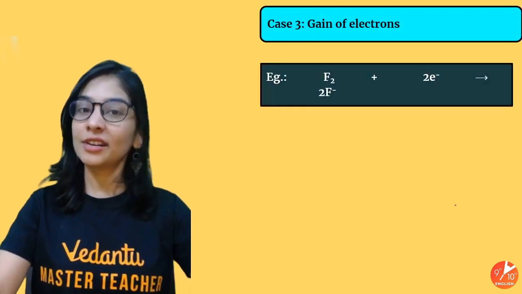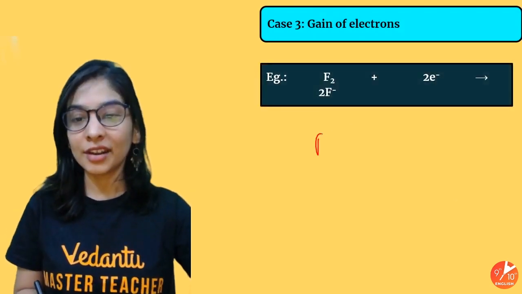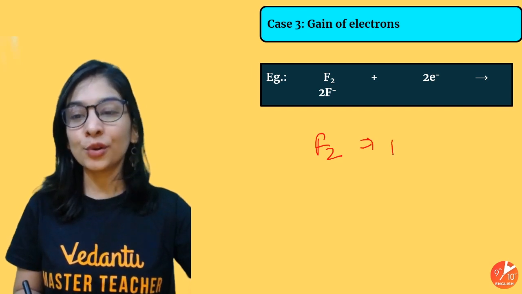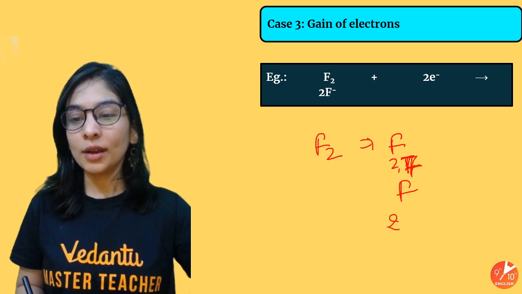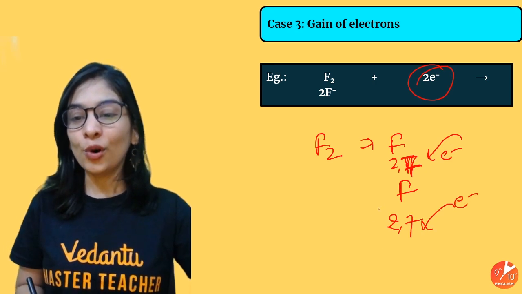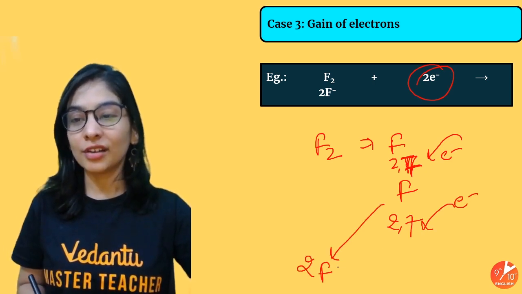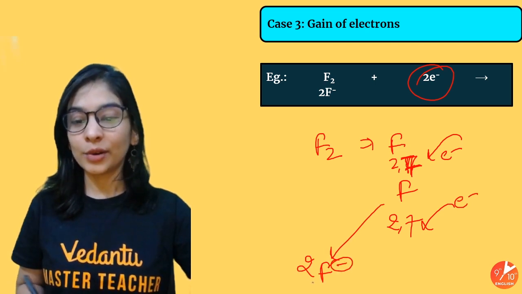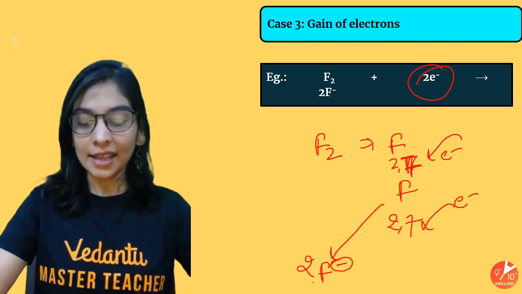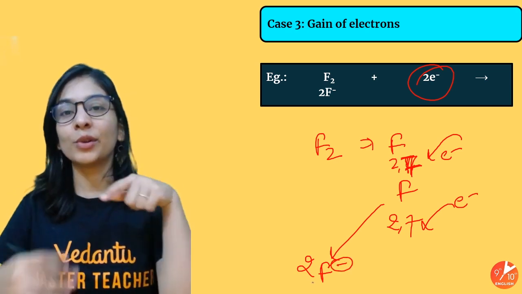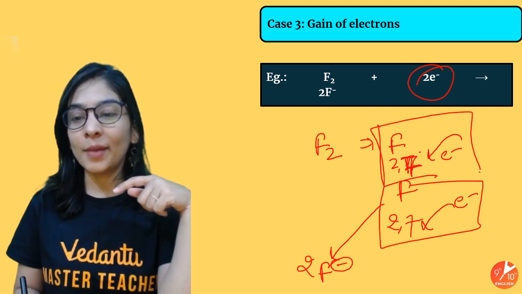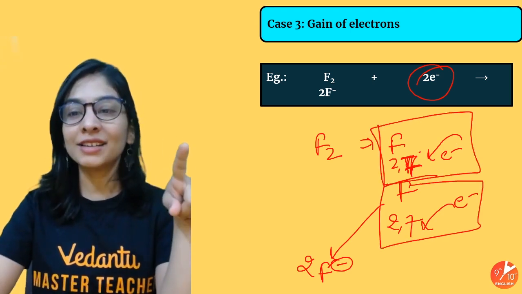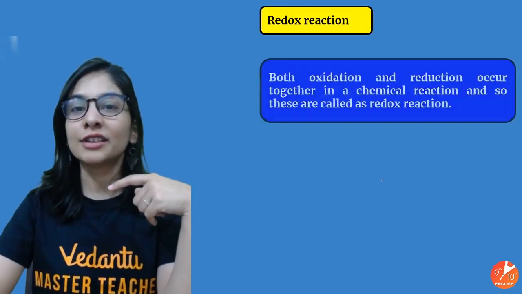And now gain of electron, I told you, any substance taking electron. Suppose here is F2, 2 fluorines. Every fluorine is 2, 7. 2 electrons we have given, 1 here and 1 here. Both of the fluorines accepted 1 electron. So what did we get? Every fluorine is having a negative charge. Gain of electron is reduction. This fluorine became negative. This fluorine also became negative by accepting 1 electron. I hope you got it, how gain of electron is also reduction.